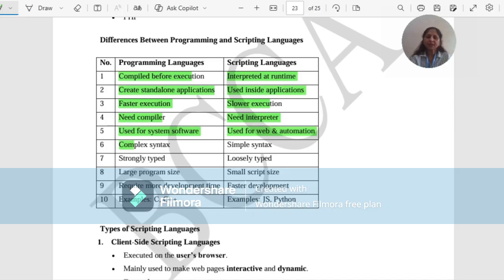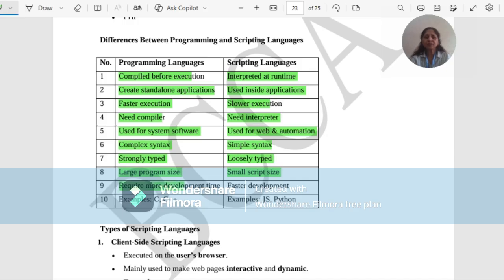Programming languages have complex syntax whereas scripting languages use simple syntax. Programming languages are strongly typed whereas scripting languages are loosely typed. Using programming languages, we can develop very large programs, whereas using scripting language, we can write only small programs.